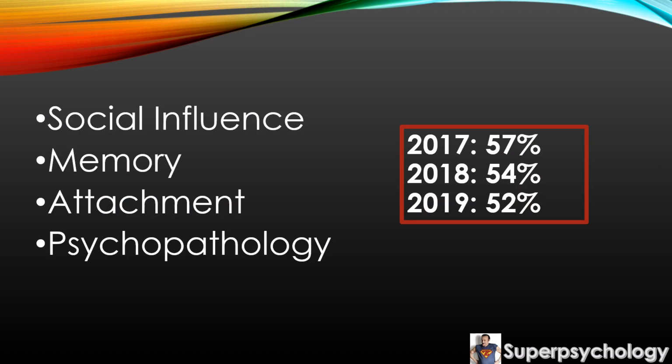So here are your 4 topics in paper 1. We've got social, memory, attachment and psychopathology. It's worth just noting to begin with the steady decline in terms of paper 1 average performance over the 3 years, from 57% in 2017, 54% in 2018 and then down to 52% in 2019.